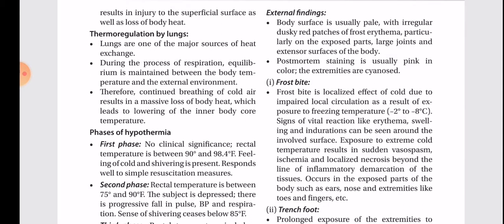External findings. Body surface is usually pale with irregular dusky red patches of frost erythema, particularly on the exposed parts, large joints and extensor surfaces of the body. Postmortem staining is usually pink in color and extremities are cyanosed.